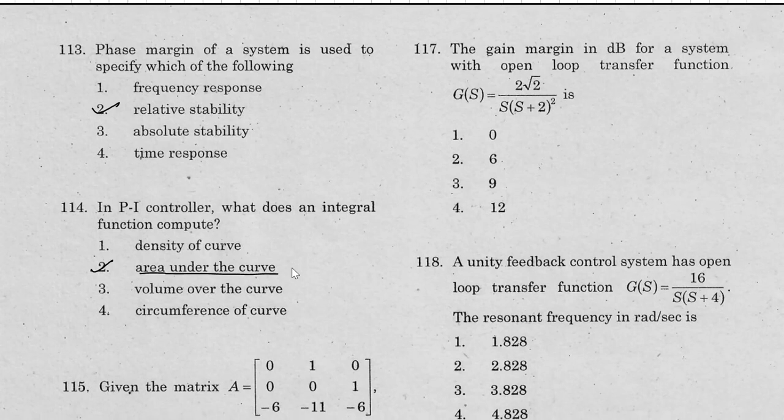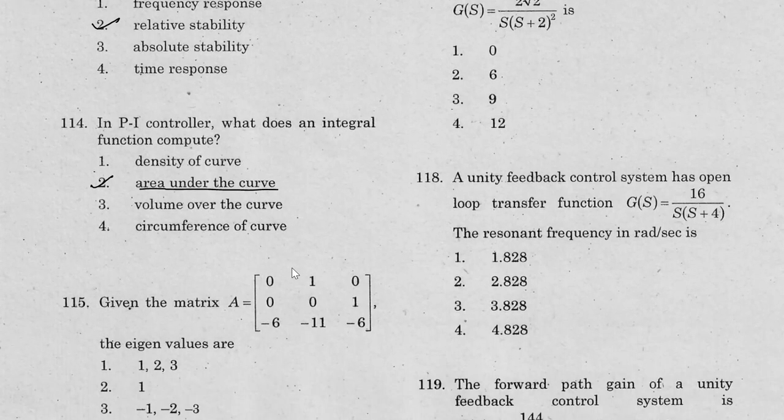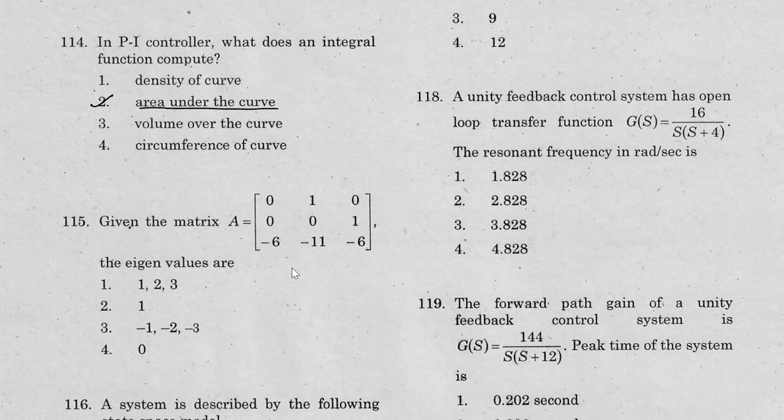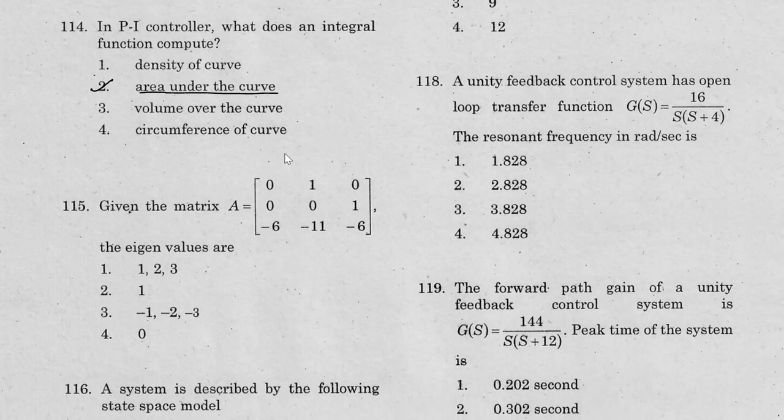Okay, so let's take the next question here. This question is a problematic question, so we'll give a detailed explanation of this question here. Given a matrix A is [0, 1, 0; 0, 0, 1; minus 6, minus 11, minus 6], the eigenvalues are. For this question, you need to calculate the eigenvalues of this matrix here. So let's take a fresh page and do the calculation here.